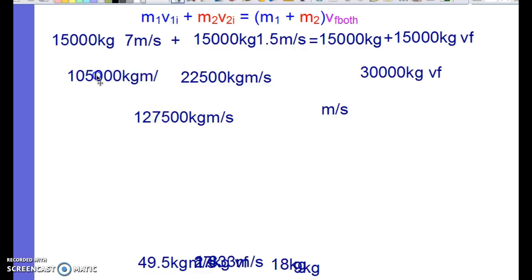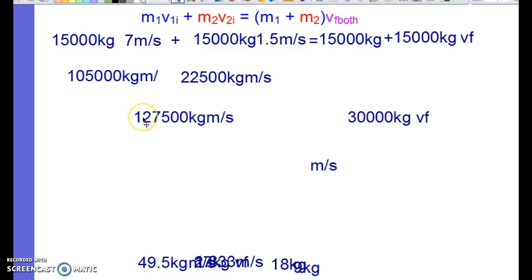Over here on this side of the equation equals 30,000 VF, and then we're going to divide by 30,000.